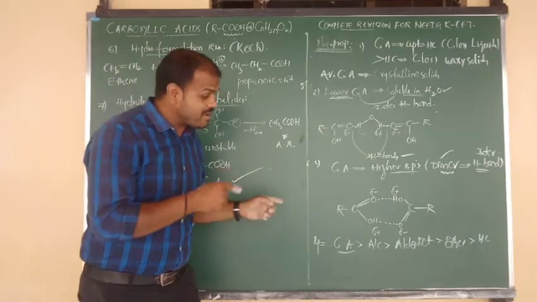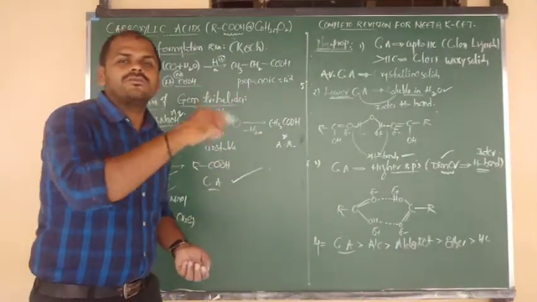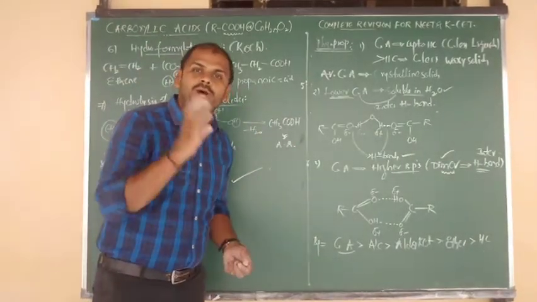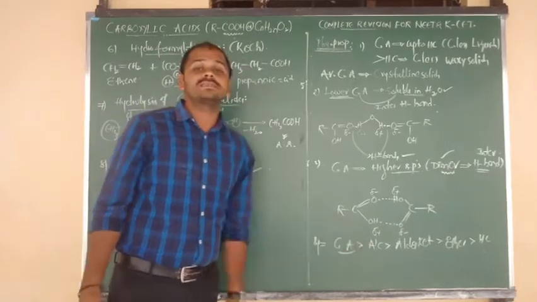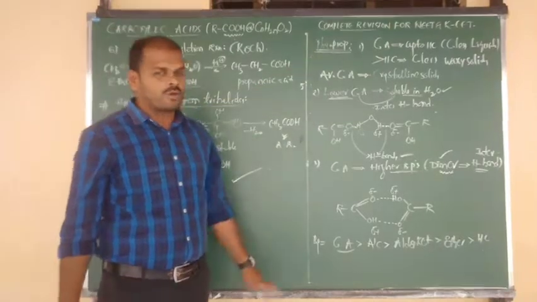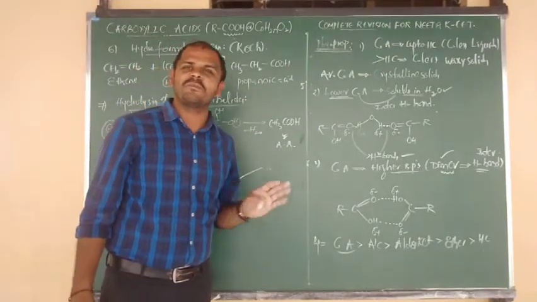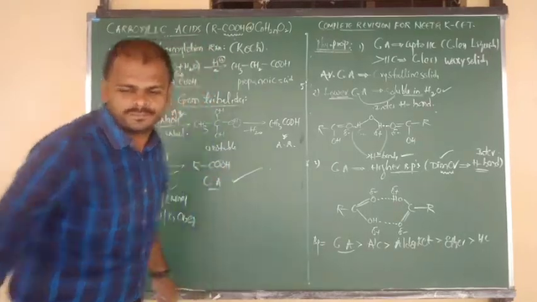Okay, remember the order perfectly, then only you can get the answer. Among the following, which has the higher boiling point, we always have to give importance to carboxylic acids first. After that, whom do we have to give importance? Alcohol. This is the story about the physical properties of carboxylic acids. So the last one is chemical properties.